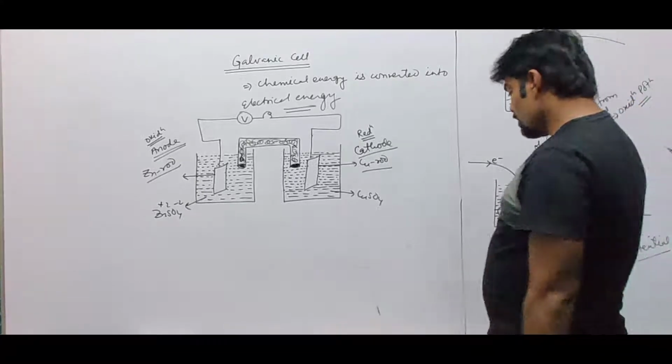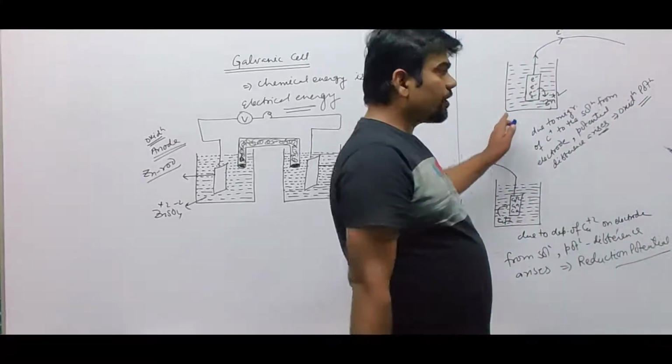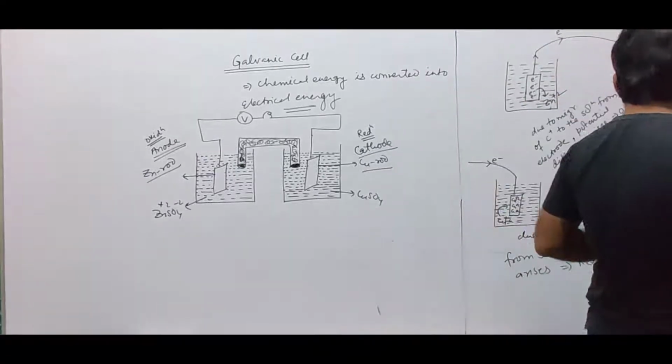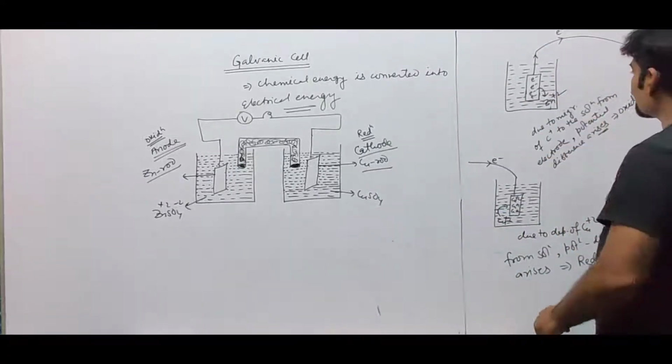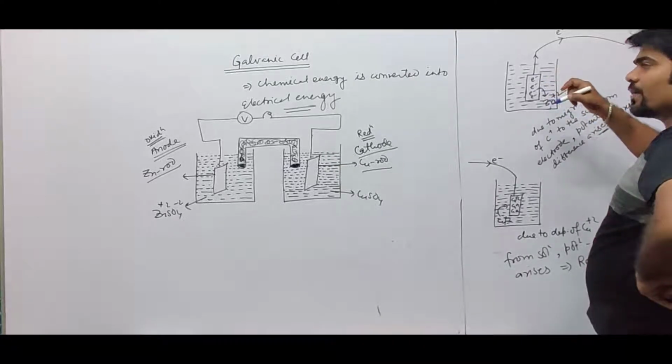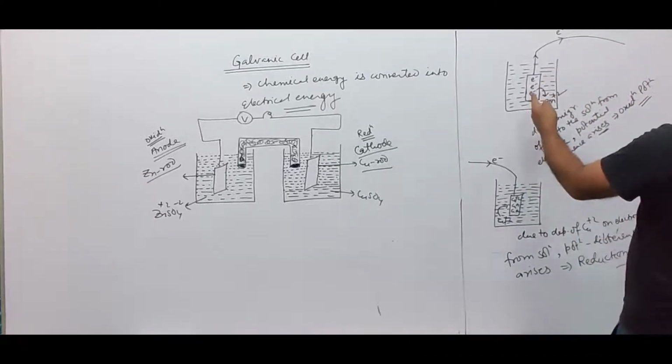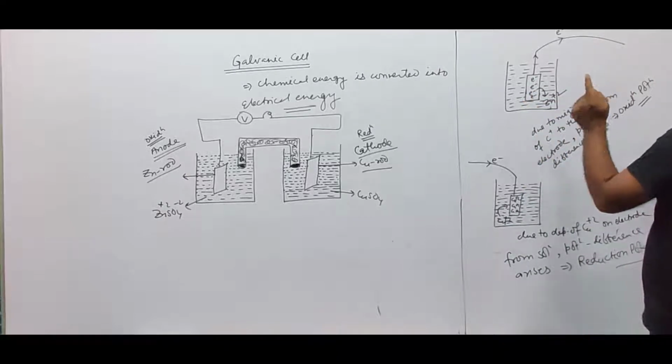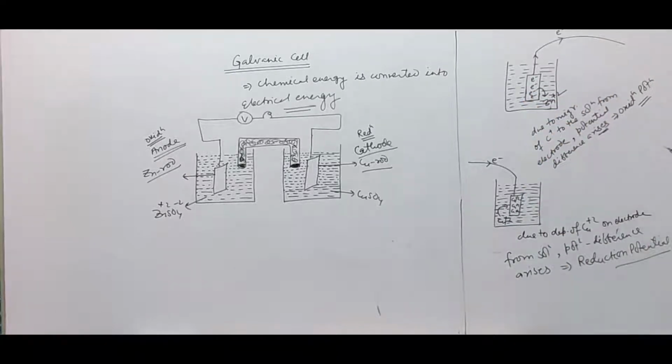Now, in this oxidation and reduction phenomenon, two different processes take place. One is that this metal rod tries to send its ions, dissolve its ions into the solution.